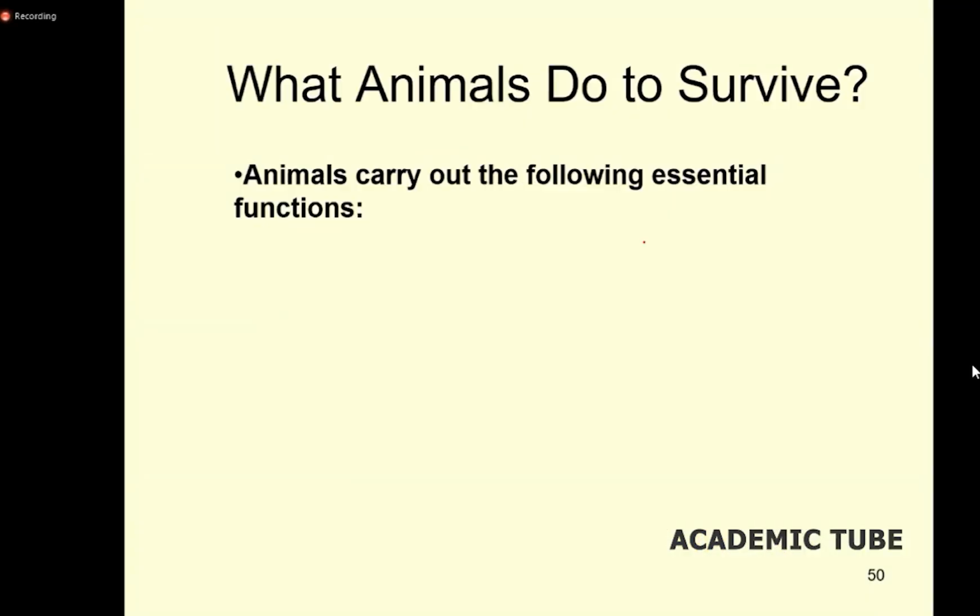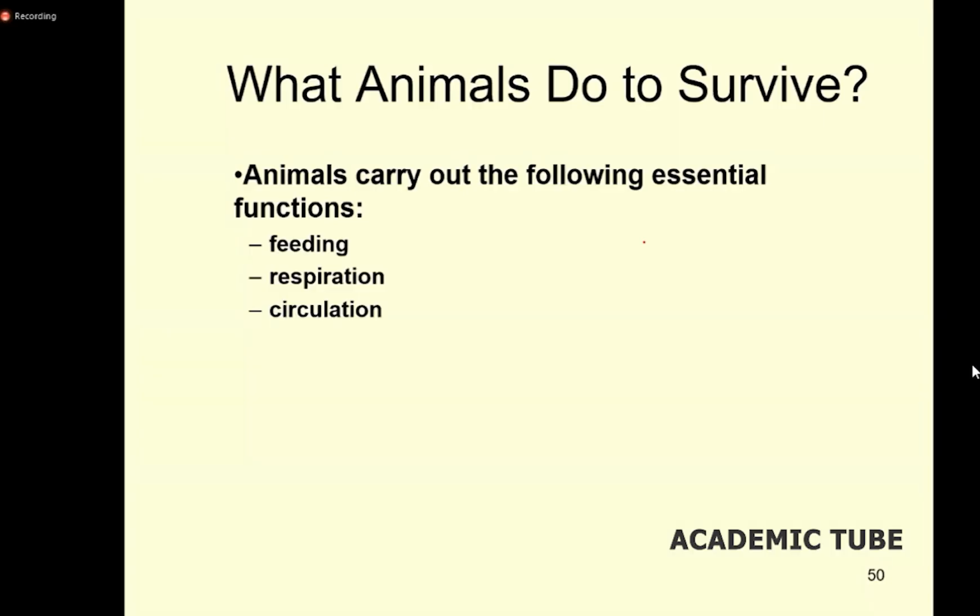And these animals do several things for their survival. Some of those are essential functions, like feeding, since they are heterotrophic. They respire, obtaining oxygen and expelling carbon dioxide.